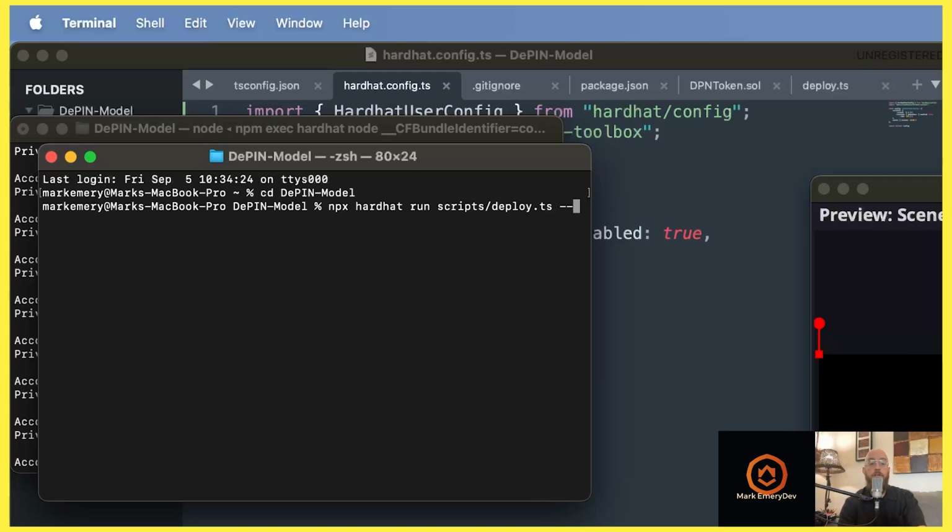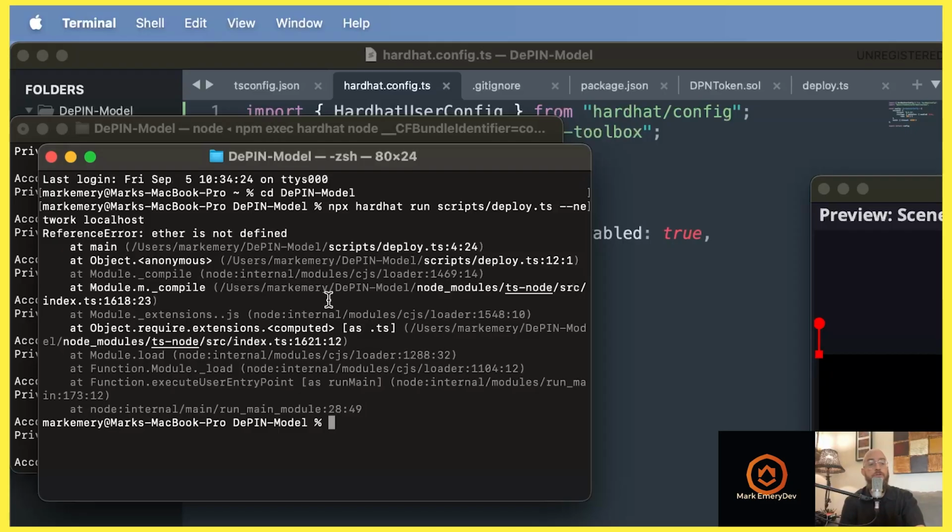Run it on our local node, network localhost. All right, and we've got a little bit of something to work through here, and we'll do that. Let's see what we have.